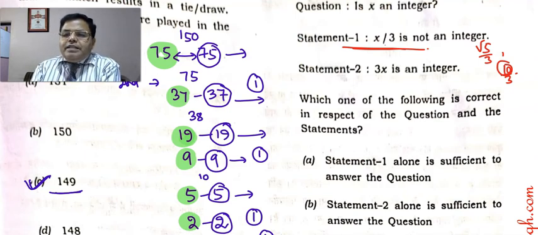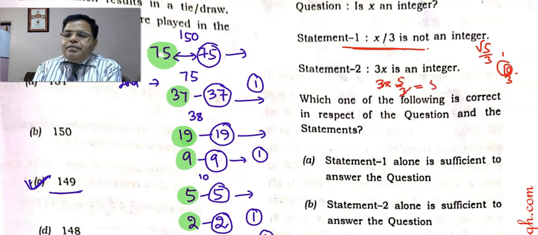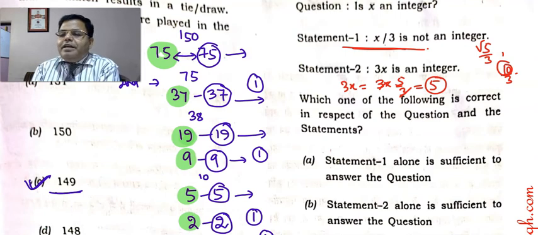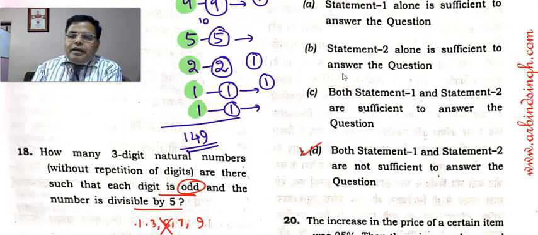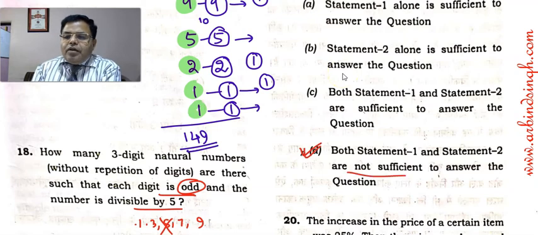The second statement is 3x is an integer. If 3x is an integer, is x an integer? Is that possible? 3 into 5 by 3, where x is 5 by 3, and after cancelling, 5 is an integer. So if I put x as 5 by 3, then 3x is an integer, but x is not an integer. So statements 1 and 2 both are not sufficient to answer the question, and therefore the answer of this question will be D. Both are not sufficient to answer this question.